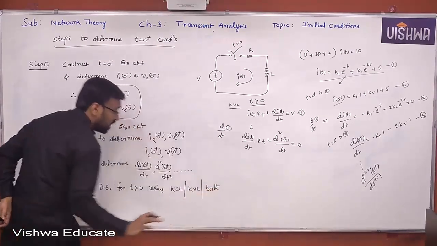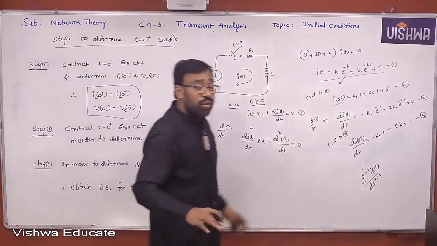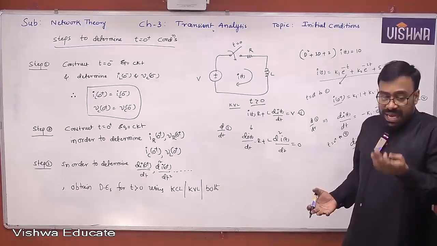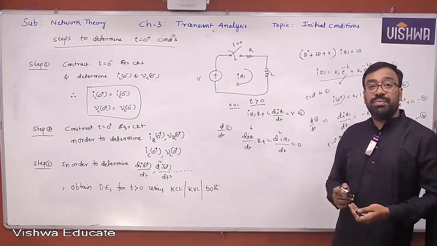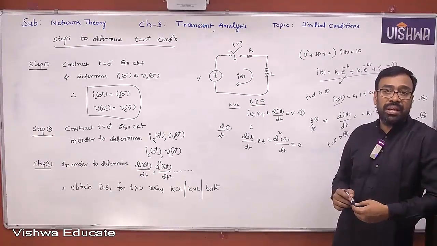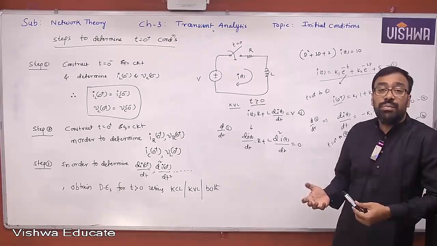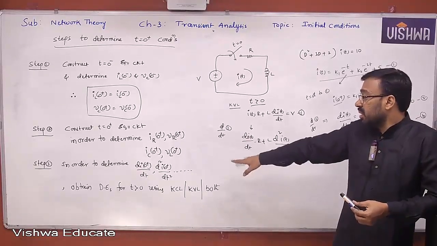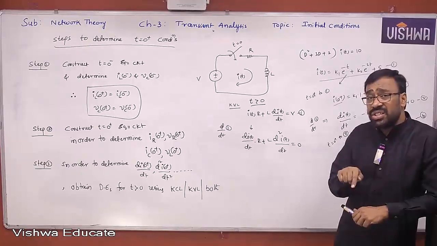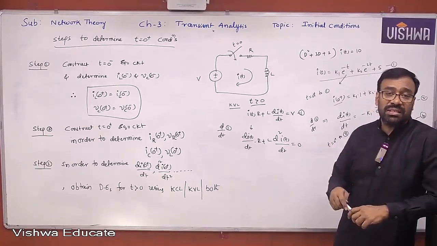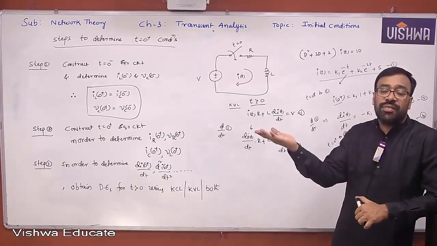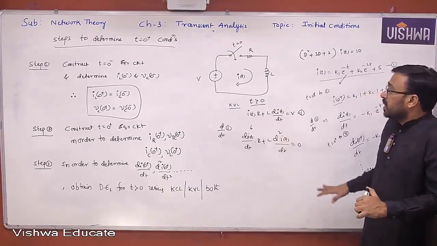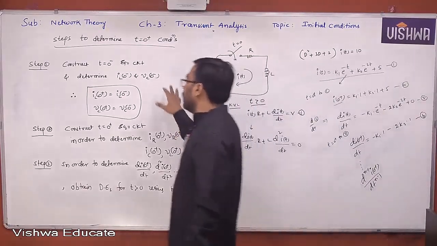Finally, we require a differential equation. How you find that is up to you. Some people may get it using KCL, some using KVL, and some may need both the combination of KCL and KVL. But finally, you require a differential equation for t greater than 0. Why t greater than 0? Because we are interested in t equal to 0 plus. 0 plus is nothing but after the switching operation, that is greater than 0 only. So this is the step-by-step approach we need to follow.